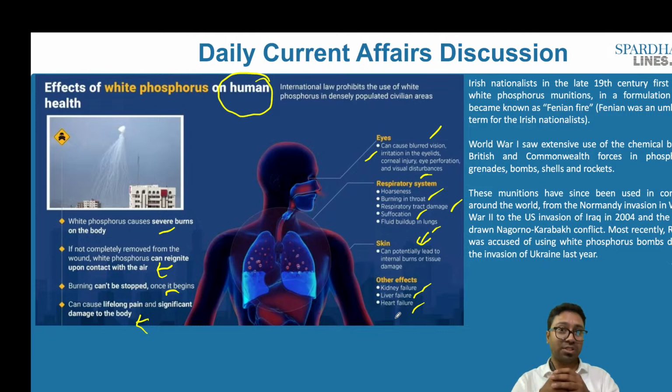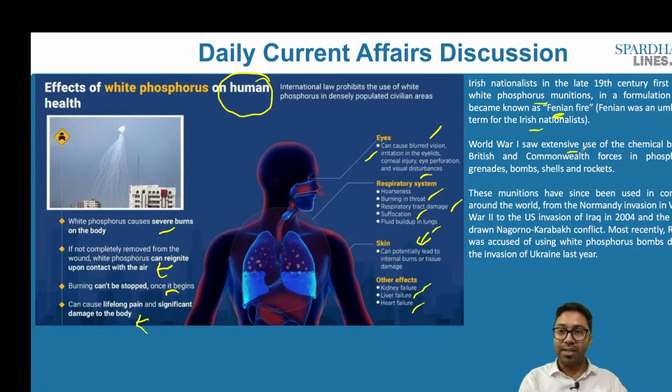Is it being used for the first time by Israel on Gaza? No. There have been examples in the past as well. Irish nationalists in the late 19th century first used white phosphorus munitions in a formulation that became what is called the Fenian fire. Fenian was an umbrella term for the Irish nationalists.